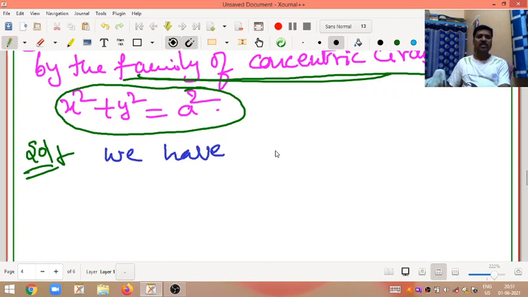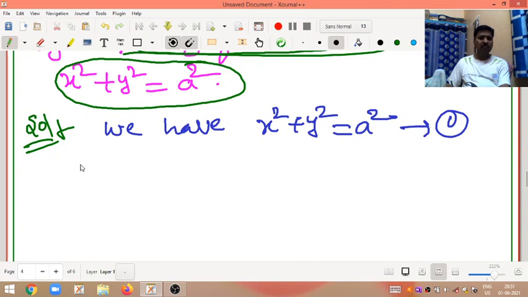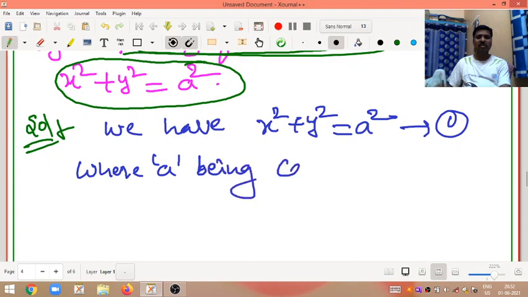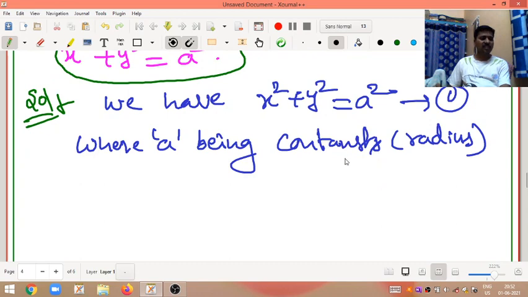What is given? x square plus y square is equal to a square. Call it equation 1, where a is a constant, or for this purpose the radius. So in x square plus y square is equal to a square, a is the radius or constant. Now how do you get the differential equation?